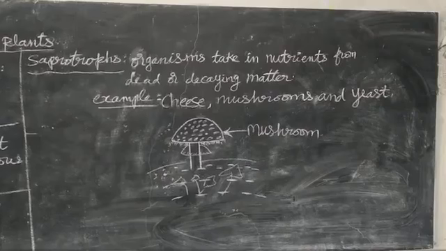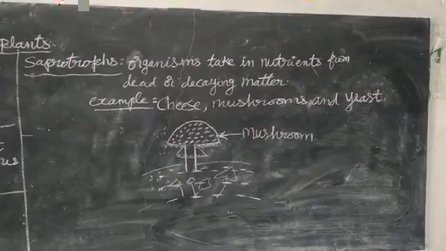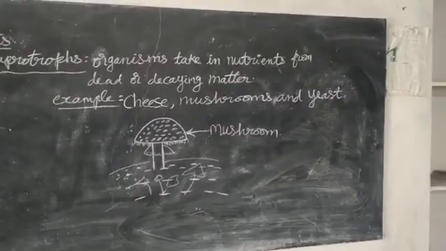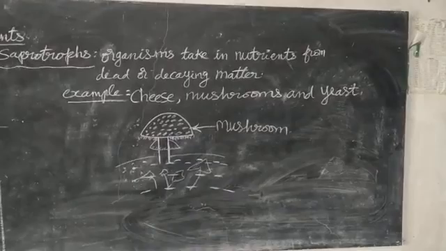Examples here: cheese, mushroom, understood, and yeast. There are useful fungi also. For example, mushroom, cheese also. Cheese, in Kannada they call it ginna. Cheese is also fit for eating. It is very tasty.